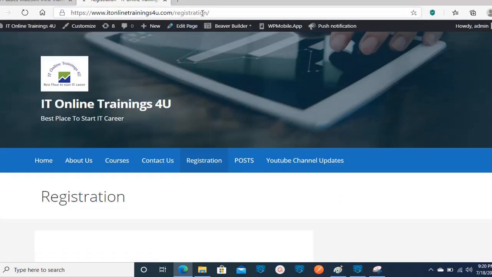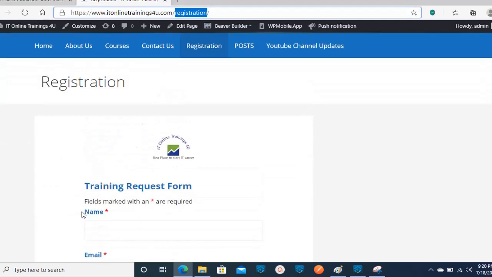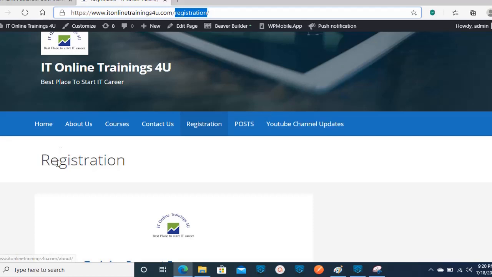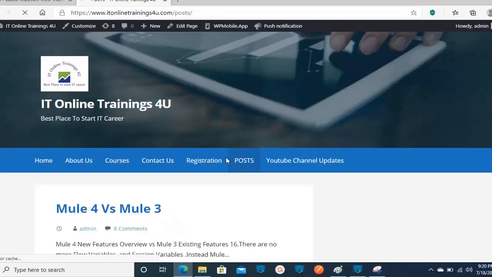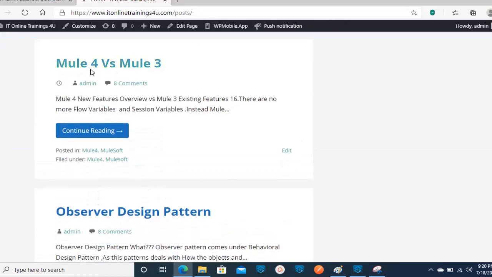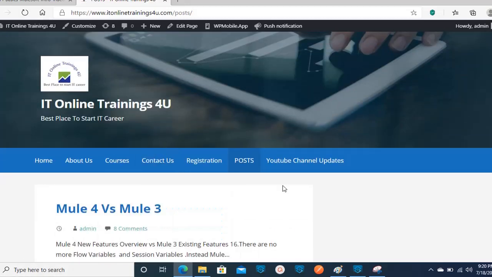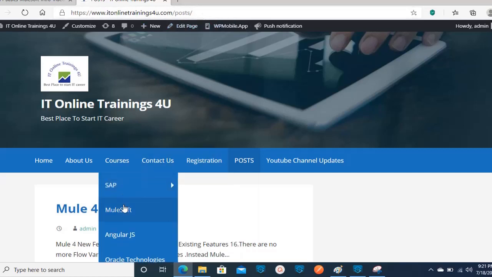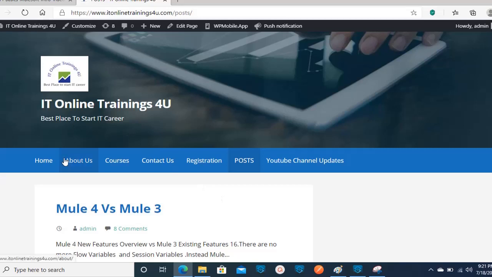So now you observe the URL here. This is nothing but the registration page. It is coming now. This is one state. I mean the look and feel of this page is getting changed for each and every request. So if you click on posts, it will send you another page's details. This is another state. Okay, this is nothing but REST API. You are actually sending a GET request. GET means you are fetching the details from the web service. That is nothing but a GET request. So you are actually sending a GET request to a web server to get the details of this website.